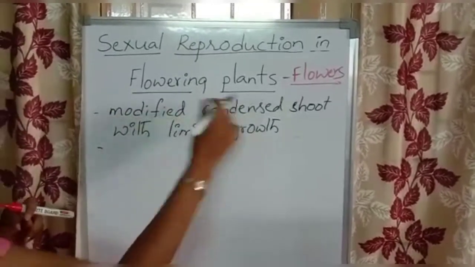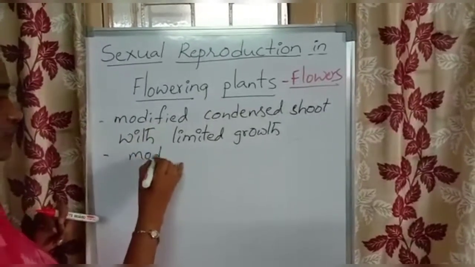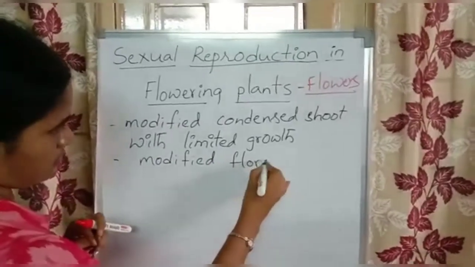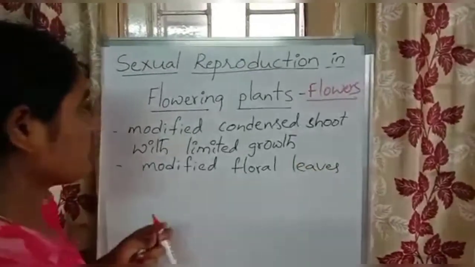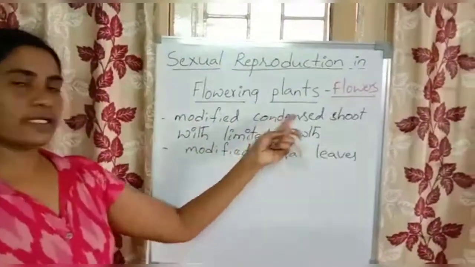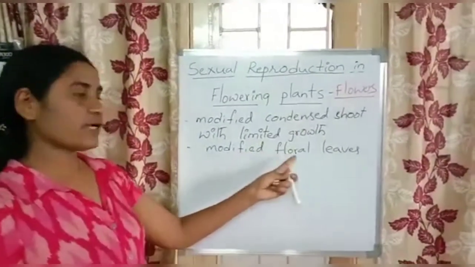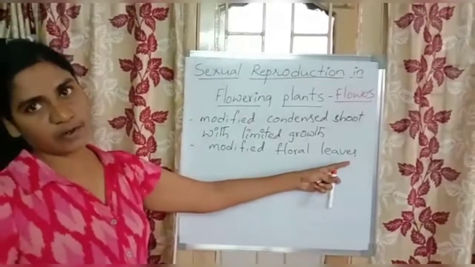On this modified condensed shoot, there are many modified floral leaves. On the modified condensed shoot with limited growth, the modified floral leaves are present in different whorls.